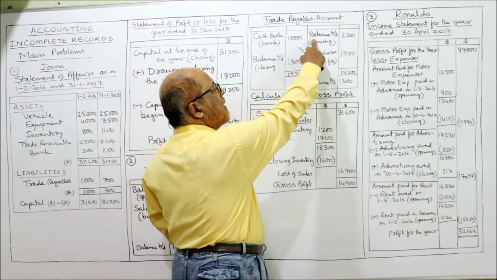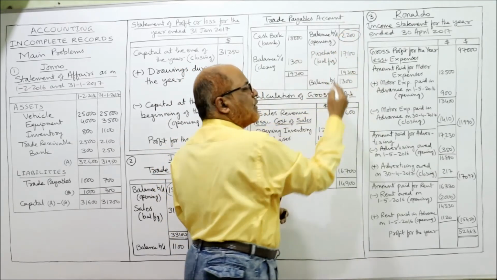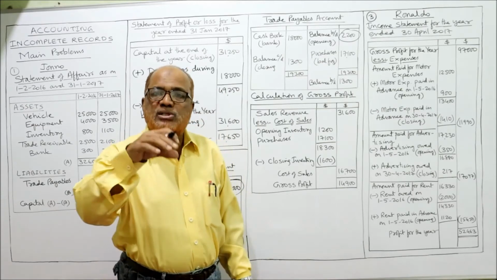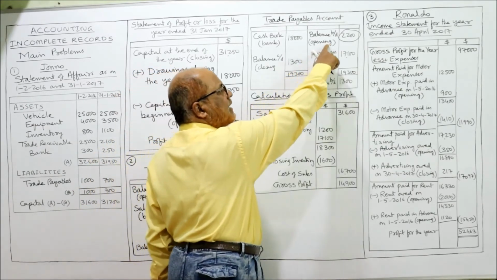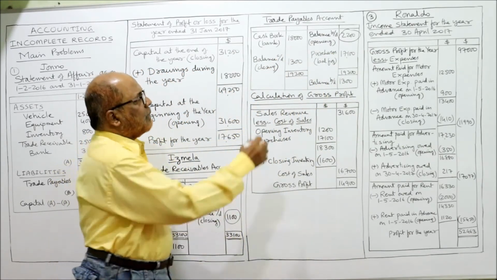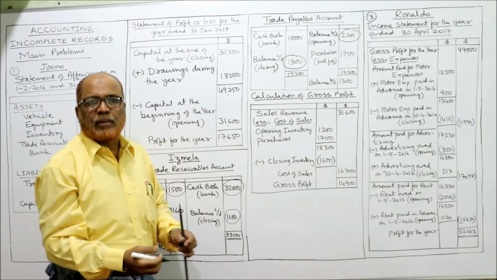So balance brought down, opening 2200 given in the problem. Opening balance of trade payable 2200. Closing balance of payable is 1300. Opening we have taken on the credit side, so closing will be taken on the debit side. Debit side 1300. This opening, this closing, given in the problem.